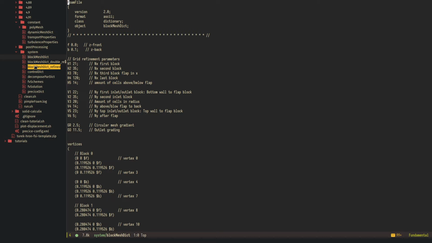However, when you read up on how the GCI has to be done, then the ratio of cells in these 3 different blockMeshes is not quite where we need to be. And you may also want to make a coarser mesh, and these 2 other block meshes are refined meshes.